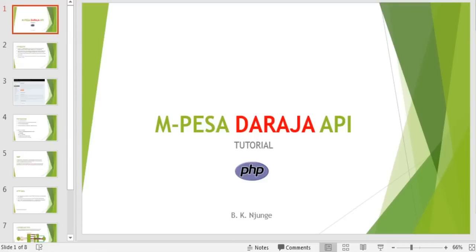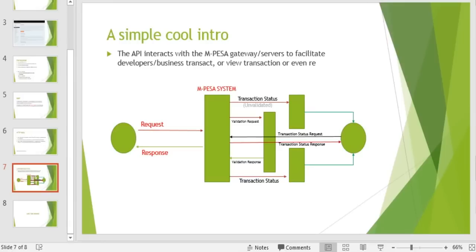Hello guys, and welcome to our third Daraja API tutorial. In this class we'll be looking at how M-PESA works and how it interacts with you.